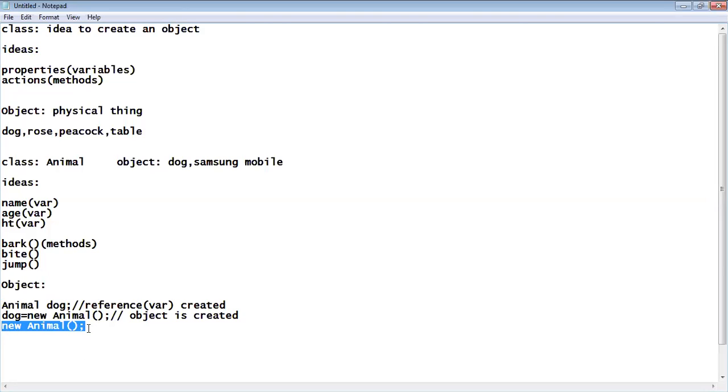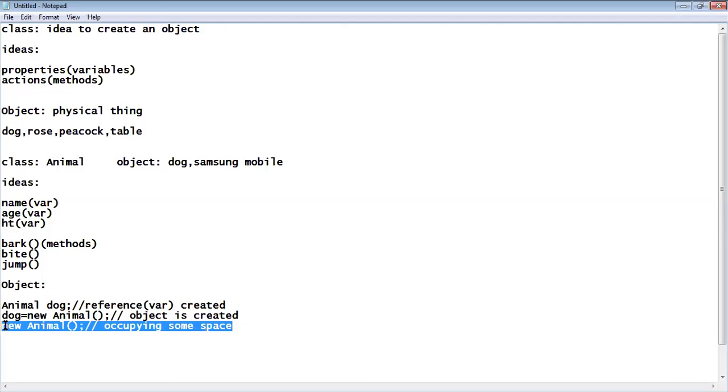Okay, fine. See, this is the object, new animal. Yes, it is also an object. See, some objects in this universe will not have names. For instance, if you go to a different place and you are hungry, you take some food. You don't know the name of that food, but yet we take it. Or at times you see some insects. We don't know their names. They are also objects, you believe. Why? Because they are occupying some space. Yes or no? Yes, damn sure, they occupy some space. That is why wherever you encounter the new operator, you can consider that as an object.